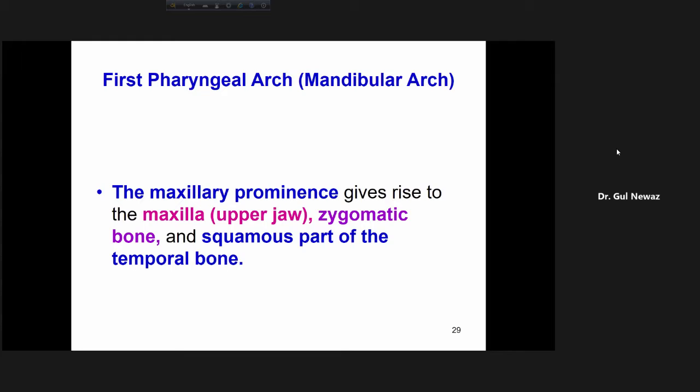I cannot show you because I'm not in the class, but just think about your own face and touch your maxilla, go to your zygomatic bone, and go to the squamous part of your temporal bone. So this part of your face comes from the maxillary prominence.